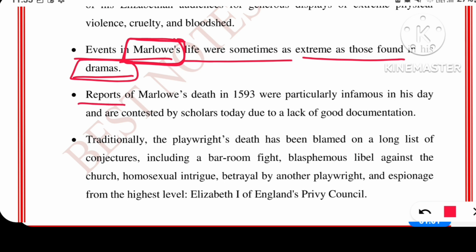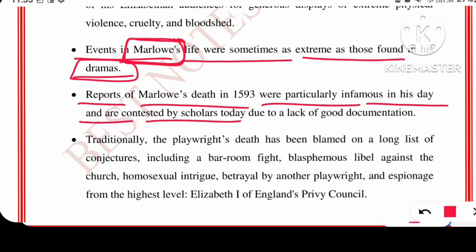Next, reports of Marlowe's death in 1593 were particularly infamous in his day and are contested by scholars today due to a lack of good documentation. His demise was not natural, and therefore, people are still inquisitive to know about the true reason of his death.